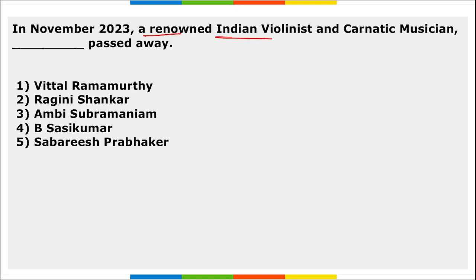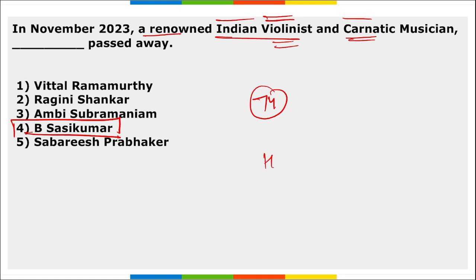Next, a renowned Indian violinist and Carnatic musician recently passed away. So B. Shashi Kumar, a renowned Indian violinist and Carnatic musician, recently passed away at the age of 74 in Trivandrum, Kerala, and he was born in Thiruvalla in Kerala only.